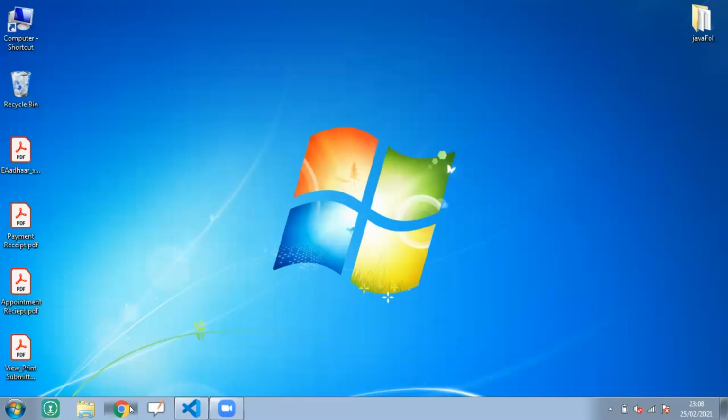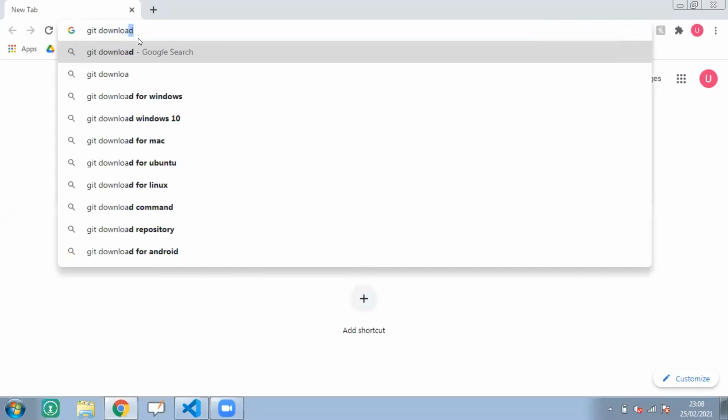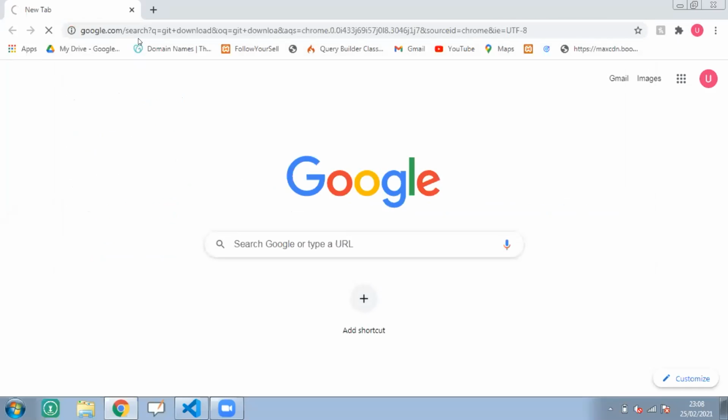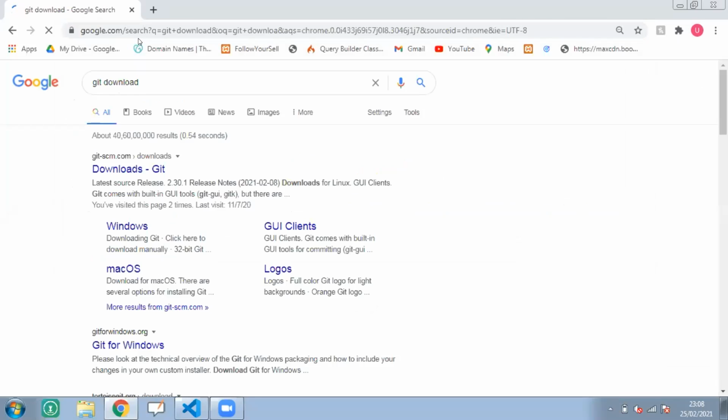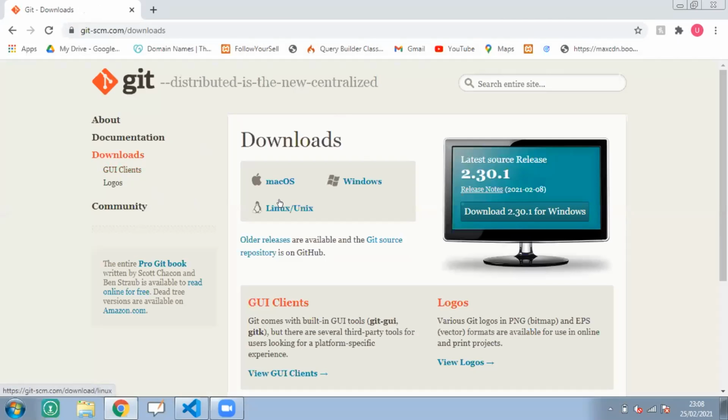Okay. Simply go to Chrome and type here "Git download". Git download for Windows, whatever is the requirement of your system, Windows 10, Windows 7. Go here, download Git, simply download according to your requirement and install that.